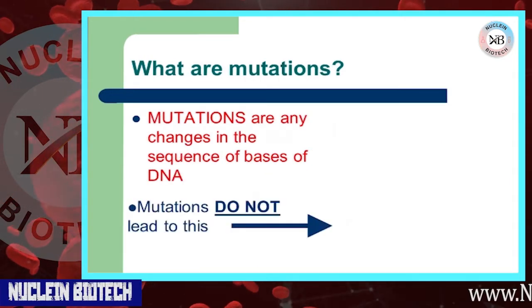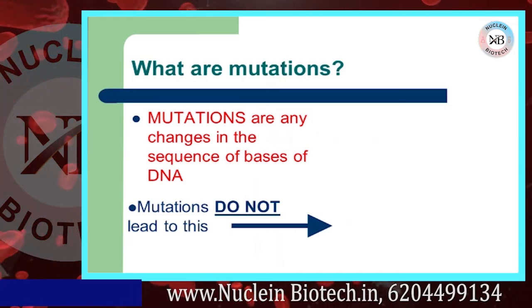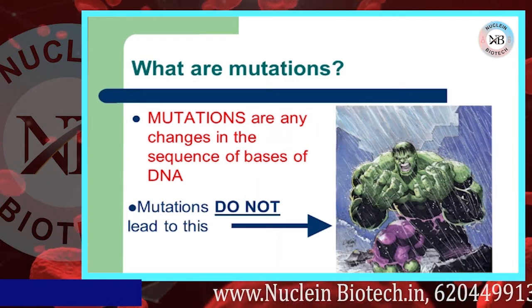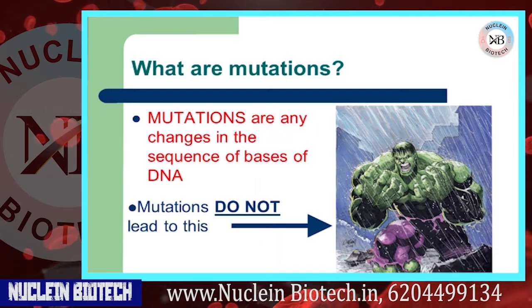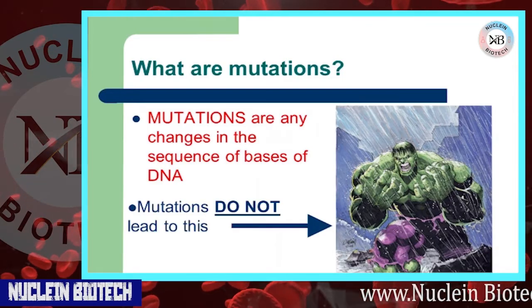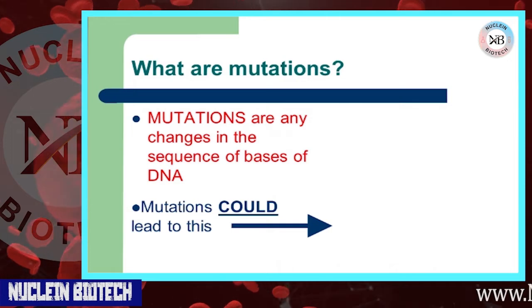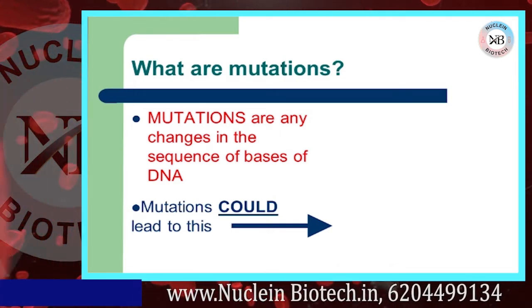Now, what is mutation? Mutation is a change that occurs in our DNA sequence either due to a mistake when the DNA is copied or as a result of environmental factors such as UV light and cigarette smoke. Mutations are any change in the sequence of bases of DNA.